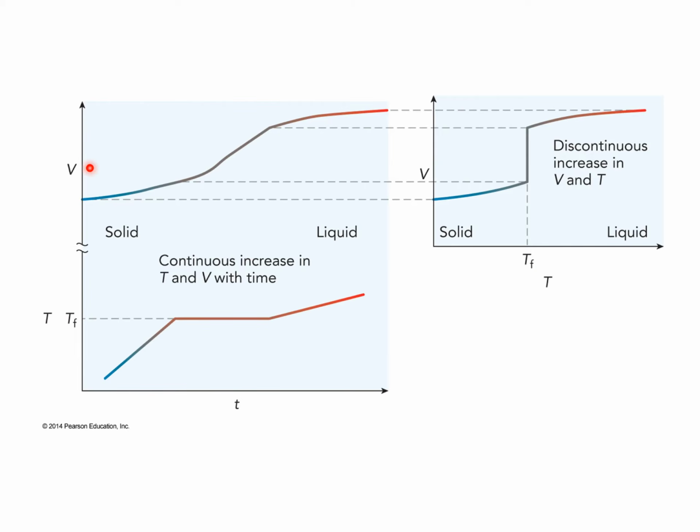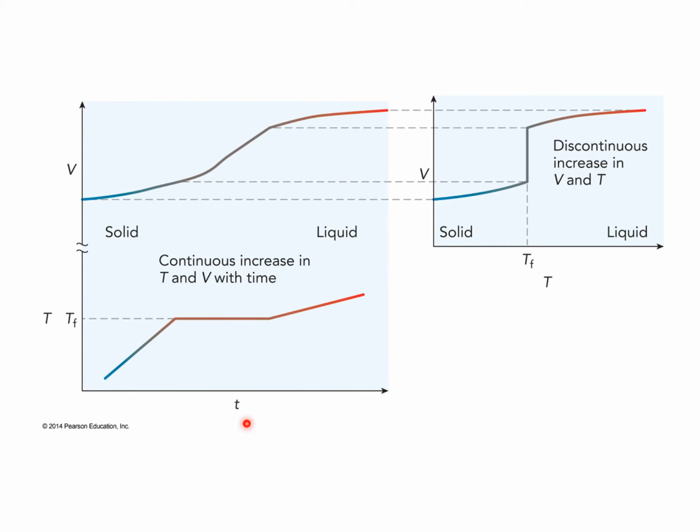However, if we look at the volume of the sample, initially the solid occupies a small volume. As we increase the amount of energy and the phonon vibrations increase in amplitude, the volume of the solid will increase slightly, although not very much. As we begin to form the liquid, the particles move further away from one another, and so the volume continues to increase in a continuous fashion and at a faster rate. Once the sample has become liquid, the particles stay sort of the same distance from each other on average, although the volume of the liquid will increase slightly with the increasing amount of energy in the sample.